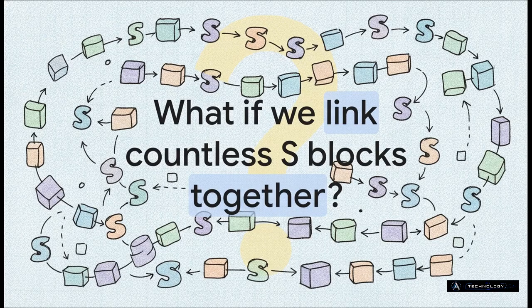So, we've taken real-world complexity, abstracted it into a focused SISO model, visualized its flow, and translated the whole thing into functional operational notation. But let's take a step back and consider the broader implications here. If S represents just one single discrete process, what exactly happens when countless S blocks are linked together? What if the output of one block cascades directly into the input of the next, using block diagram algebra to form some massive, closed-loop control system? Well, by mastering this basic SISO building block in today's explainer, you are actually unlocking the exact mathematical framework you need to engineer and model the most advanced control architectures in modern tech. So definitely keep that framework in the back of your mind as you scale up your designs.